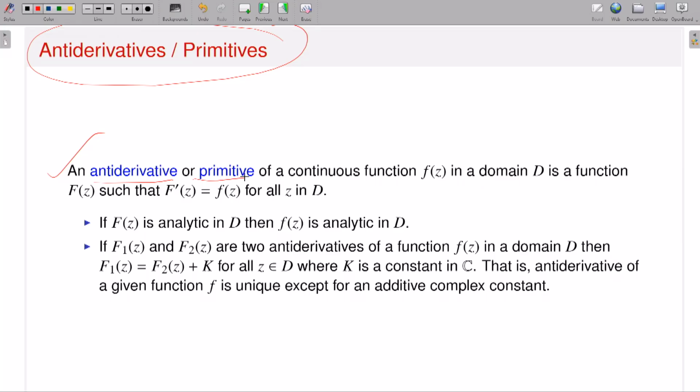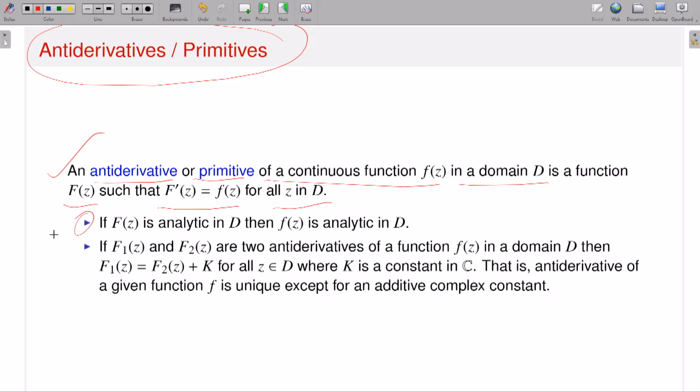An antiderivative or primitive of a continuous function f in a domain D is a function capital F, like in real analysis, such that if I take the derivative of capital F, it is exactly equal to my small f, and that is true for all z in D. If this happens, then I say that small f possesses a primitive or antiderivative, or that capital F is the antiderivative or primitive of my small f. So this is the definition. That means a continuous function possesses an antiderivative or primitive if there exists a function capital F on the domain D where my function small f is defined, such that the derivative of capital F is exactly equal to my small f, for all z in my domain D.